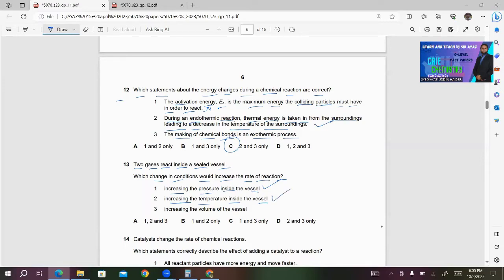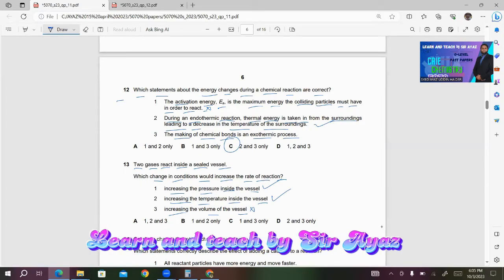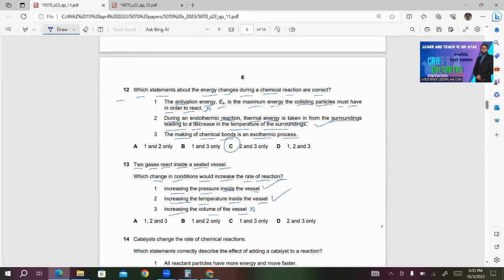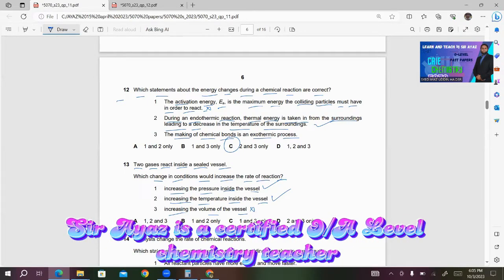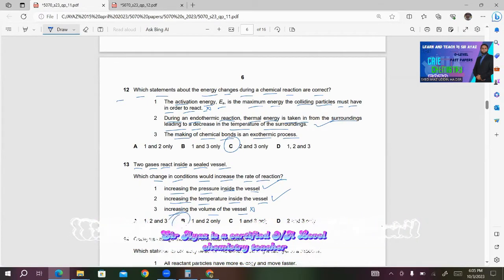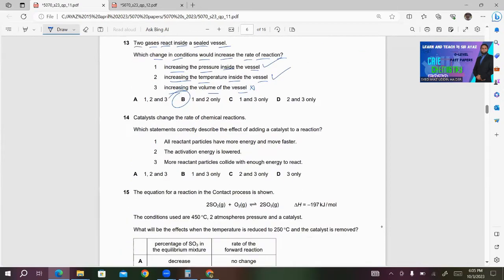This is also correct. Number 3, increasing the volume of the vessel. This is wrong. The reason is that if you increase the volume, then the distance between the particles of the gases will also increase and they will take more time to collide with each other. This reduces the rate of reaction. So B will be the right answer for this question.